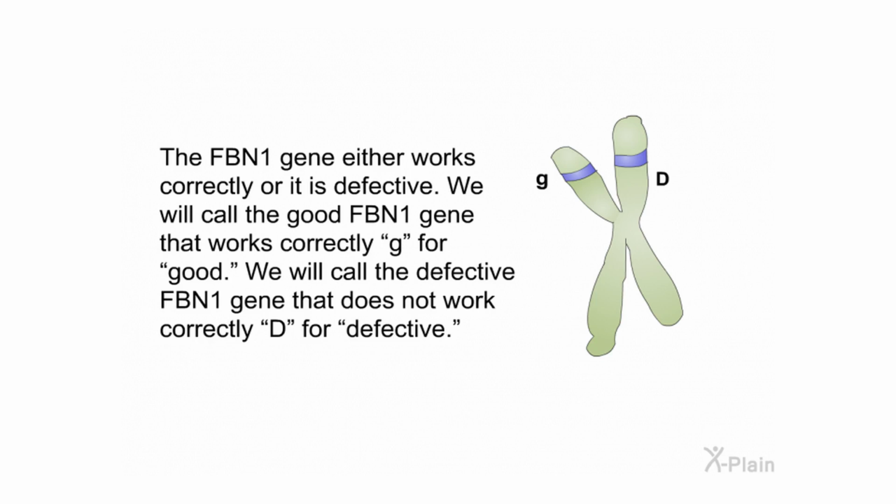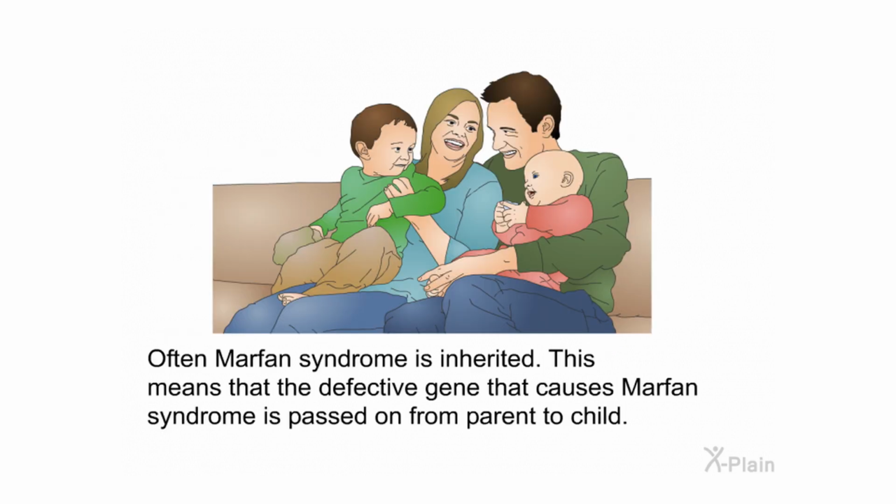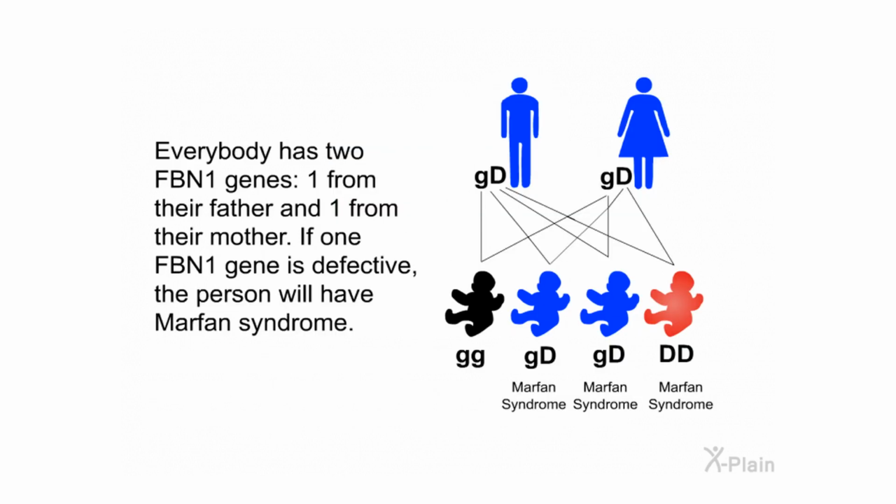The FBN1 gene either works correctly or it is defective. We will call the good FBN1 gene that works correctly G for good. We'll call the defective FBN1 gene that does not work correctly D for defective. Often Marfan syndrome is inherited. This means that the defective gene that causes Marfan syndrome is passed on from parent to child. Everybody has two FBN1 genes, one from their father and one from their mother. If one FBN1 gene is defective, the person will have Marfan syndrome.